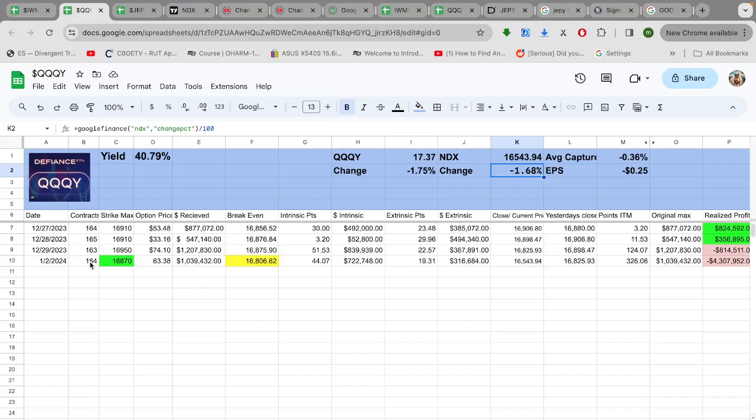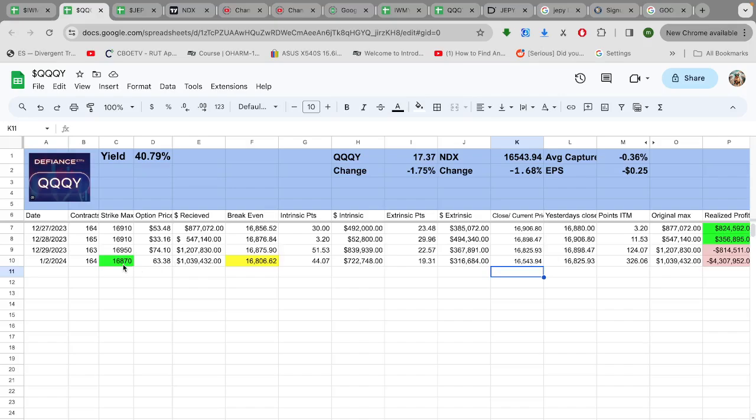They sold 164 at the 16,870 level for $63 and change. So you subtract 63 from 16,870, that leaves a break even of 16,806. So we needed to at least close at 16,806 to break even for the day. And as you can see, the closing price was 16,543.94.